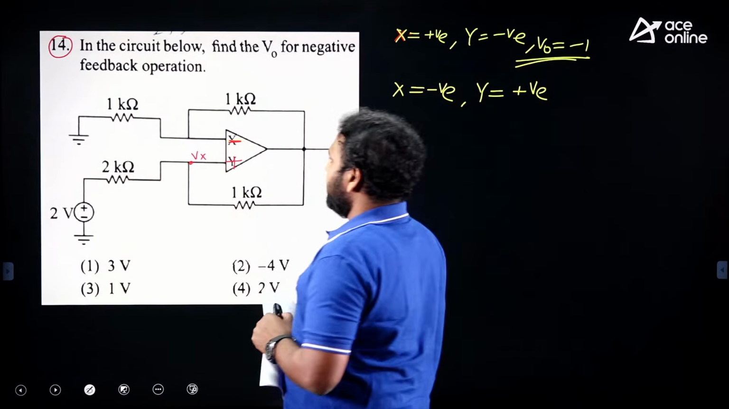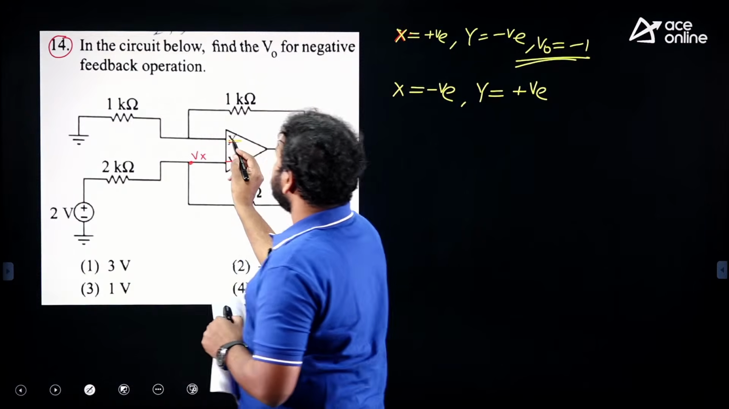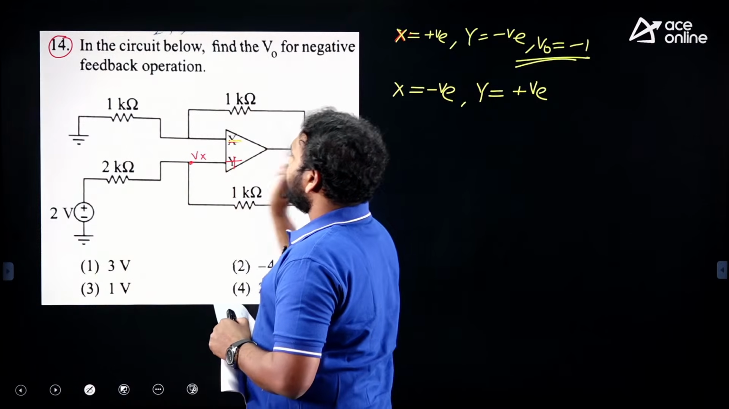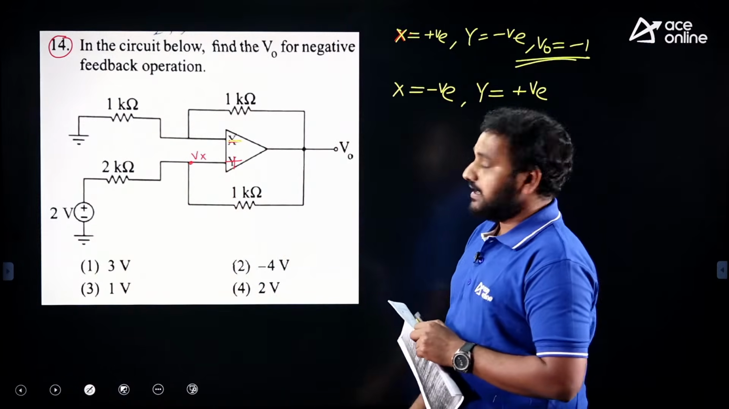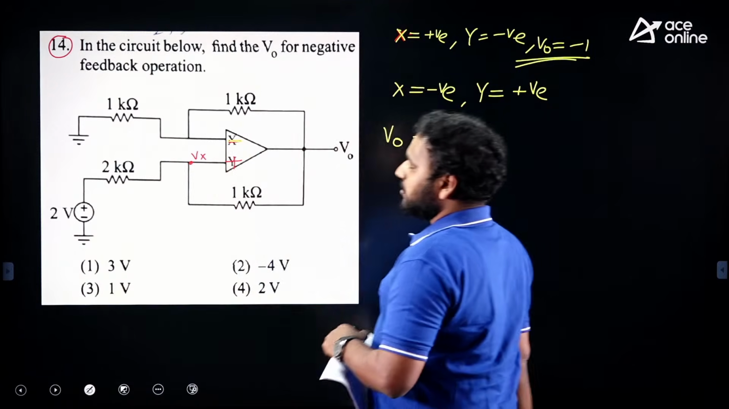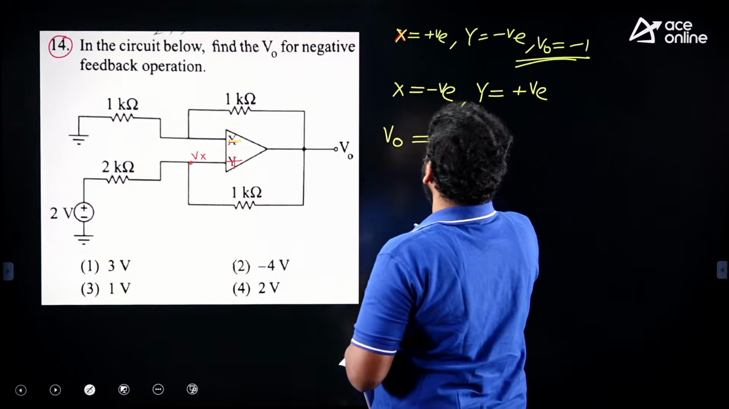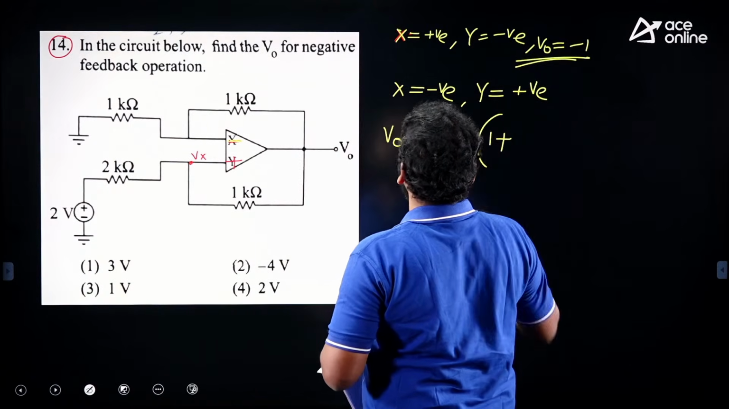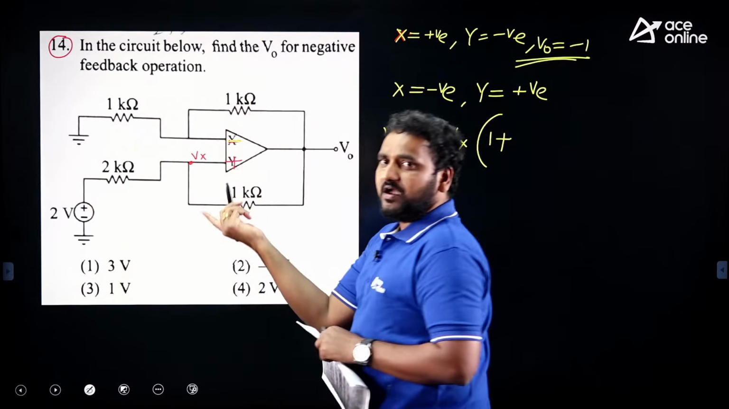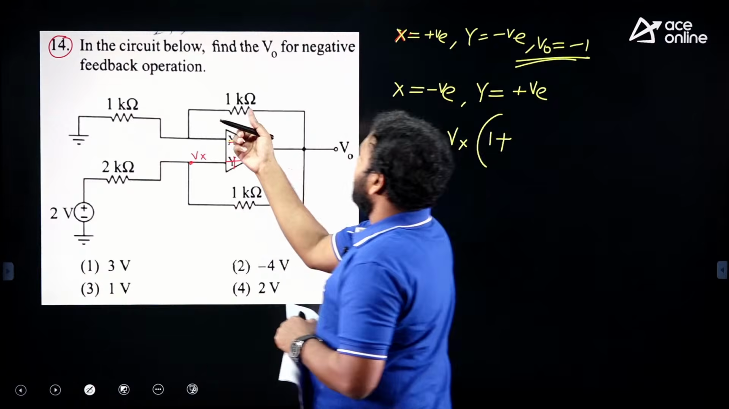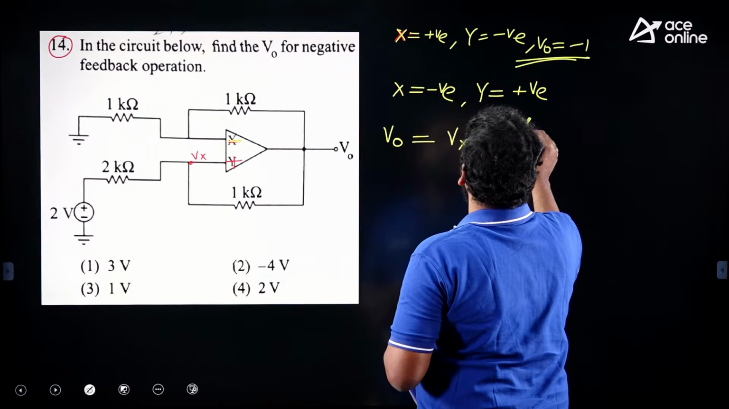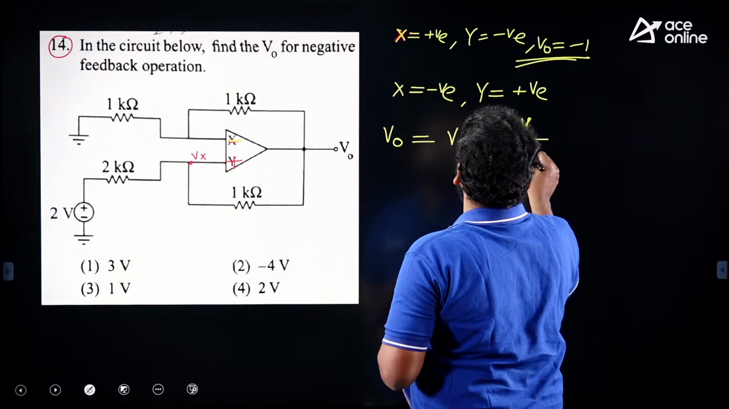If you observe it carefully, this is the inverting terminal. In this negative feedback configuration, it looks like a non-inverting amplifier. Then what is the output voltage? V0 is equal to Vx times the gain formula for a non-inverting amplifier, 1 plus the feedback resistor, RF by R1, which is 1 plus 1K divided by 1K.